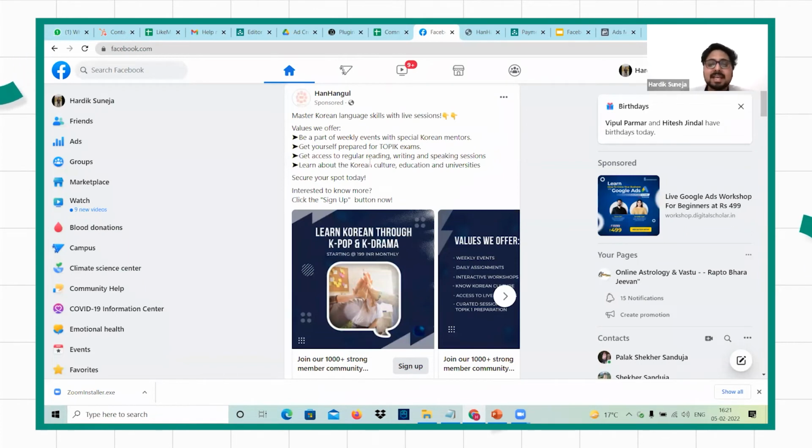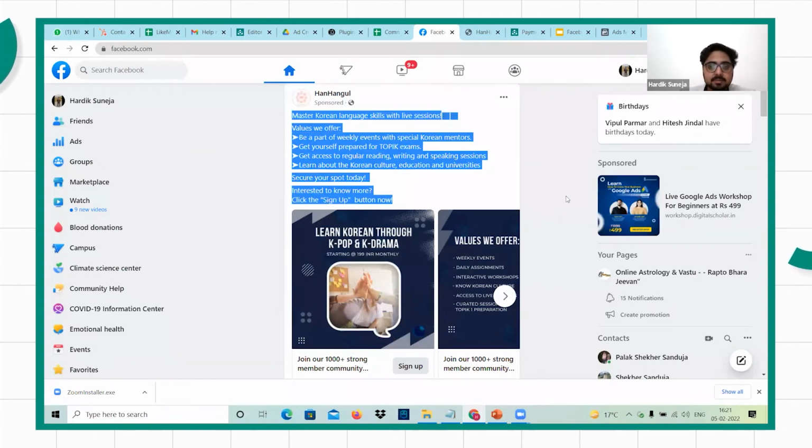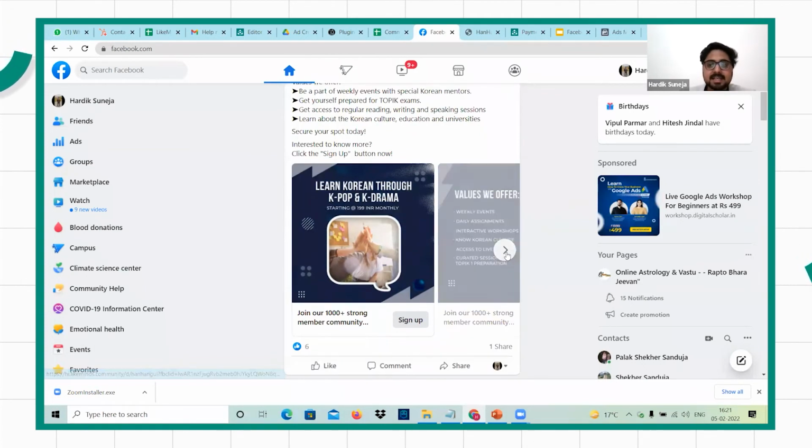And how can you see whether it is an ad that people are spending money on? You will see this "Sponsored" written on every ad, and you will know that someone is paying for this ad and they want you to take some action on it. So this is how you identify an ad. This is the primary text of the ad. Then we have these slides here.